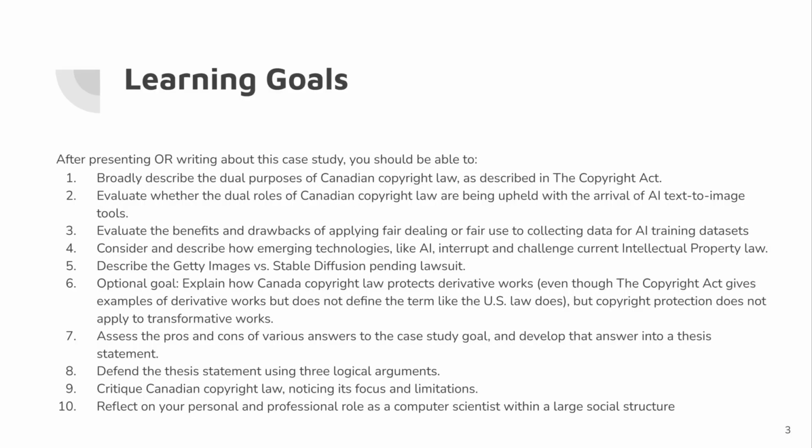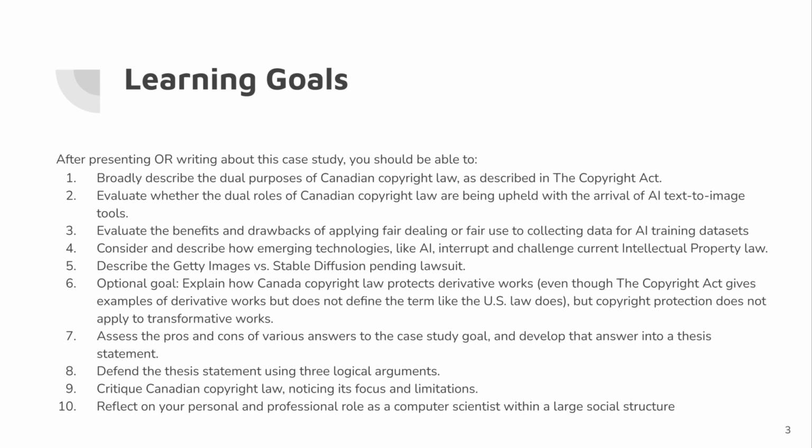Learning goals. After presenting or writing about this case study, you should be able to, number 1, broadly describe the dual purposes of Canadian copyright law as described in the Copyright Act. Number 2, evaluate whether the dual roles of Canadian copyright law are being upheld with the arrival of AI text-to-image tools. Number 3, evaluate the benefits and drawbacks of applying fair dealing or fair use to collecting data for AI training datasets. Number 4, consider and describe how emerging technologies like AI interrupt and challenge current intellectual property law.